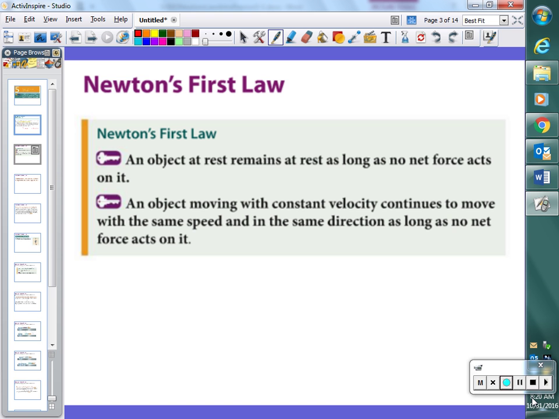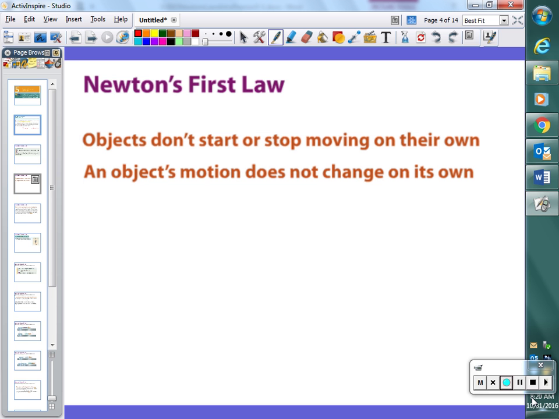So an object at rest stays at rest, an object in motion continues in motion. And we use one word to summarize these ideas. What is that one word? Hopefully you've heard this before. Inertia, right? Inertia is a property of matter, just like Bill Nye told you right at the beginning of this show. So what does inertia mean? Well, inertia means this. Objects don't start moving on their own, which is easy. That was an easy part of Newton's first law.